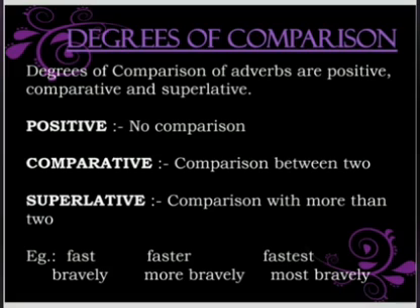Fast becomes faster in comparative degree and fastest in superlative degree. Similarly, bravely is the positive degree, more bravely is the comparative degree, and most bravely is the superlative degree. That is how degrees of comparison act with the help of adverbs.